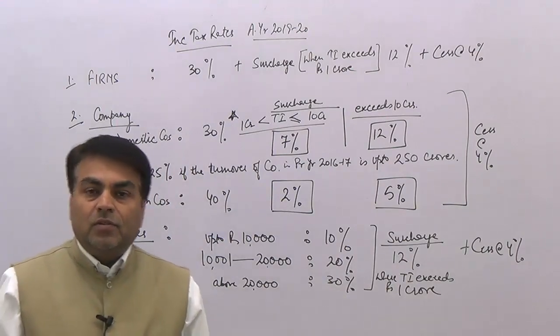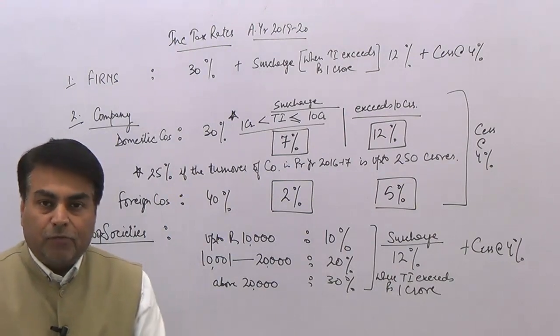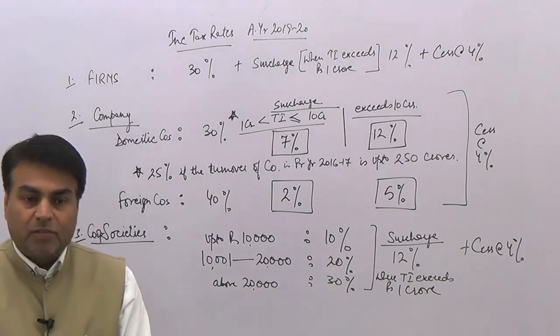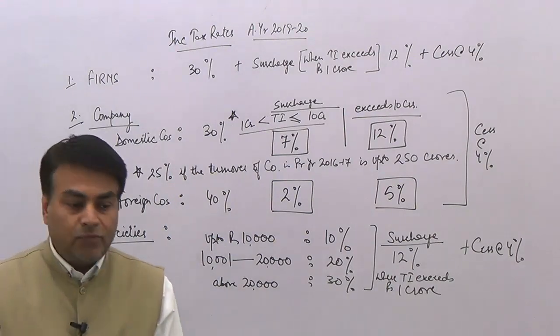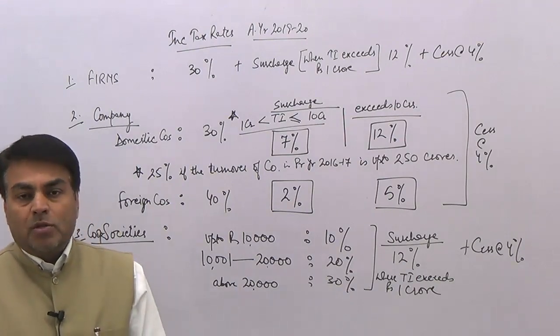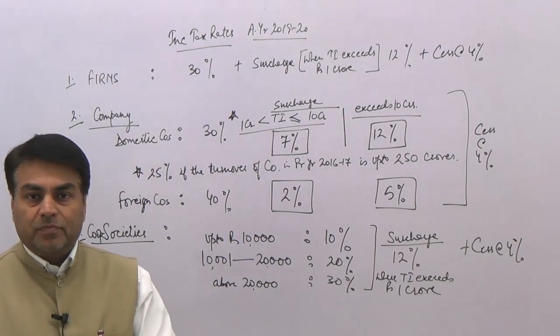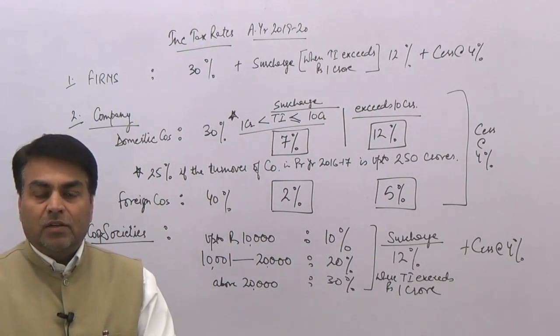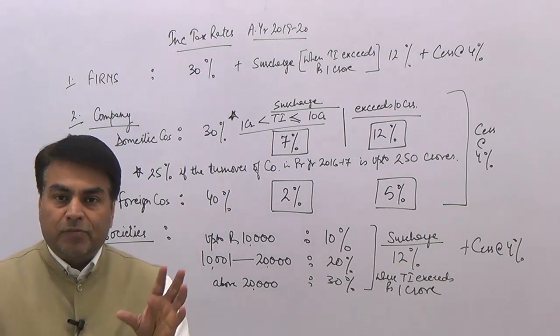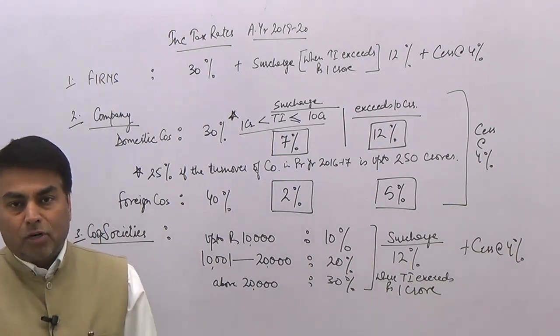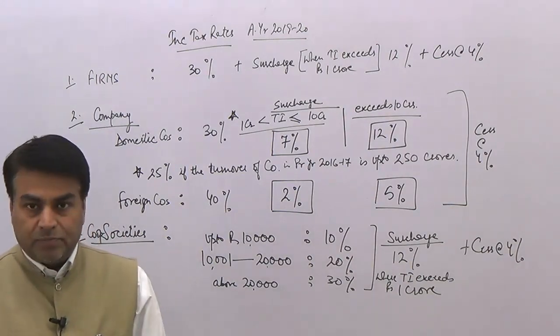Foreign companies pay tax at the rate of 40%. In case of foreign companies, the applicable income tax rate is 40%. Though the rate is on a higher side, definitely a kind of concession is given in case of surcharge for foreign companies. It is definitely a concessional rate. See how?